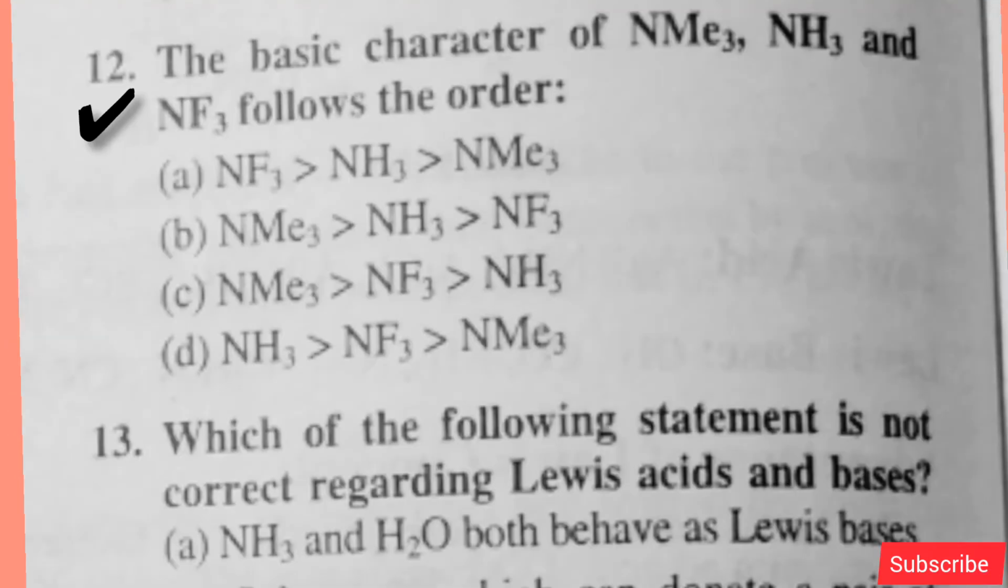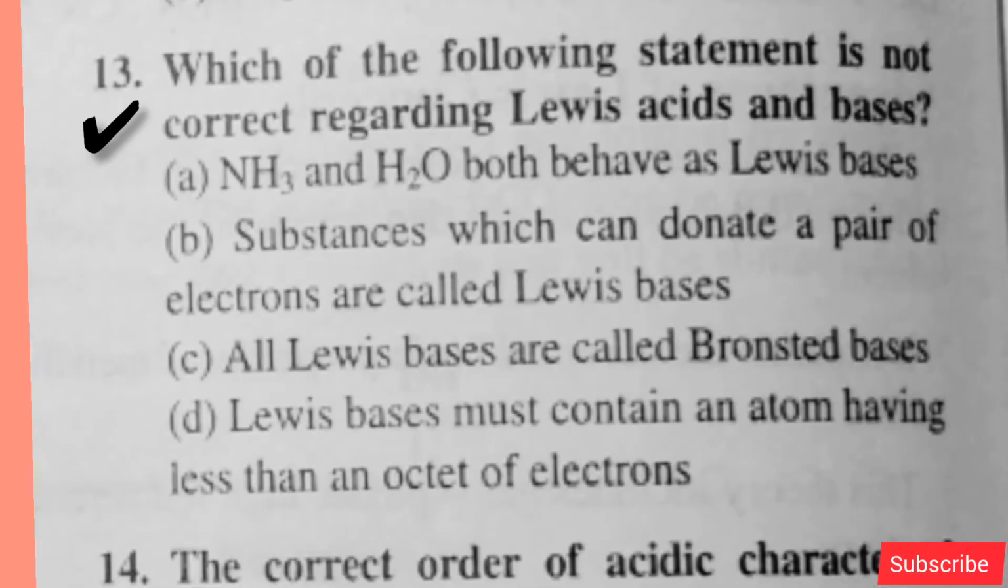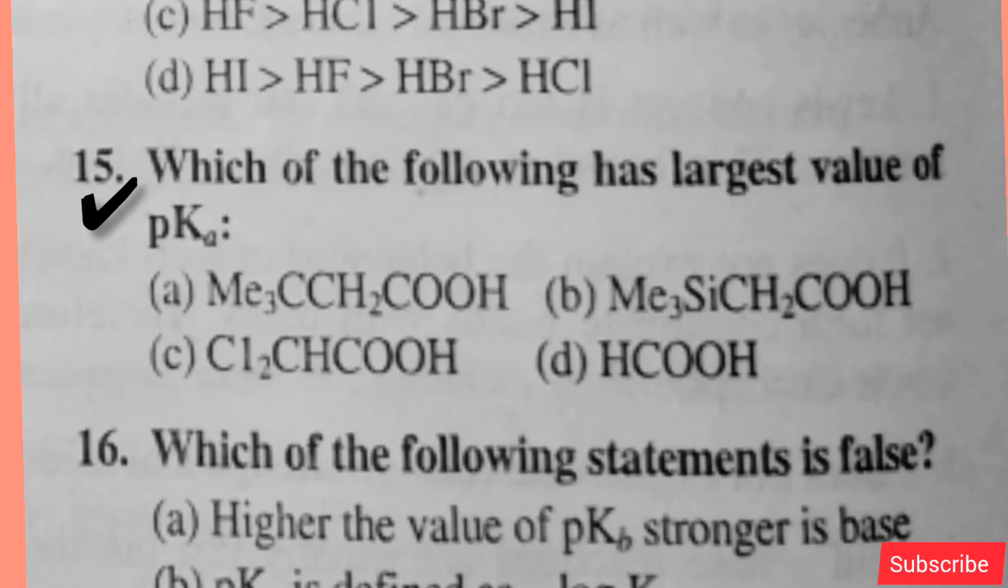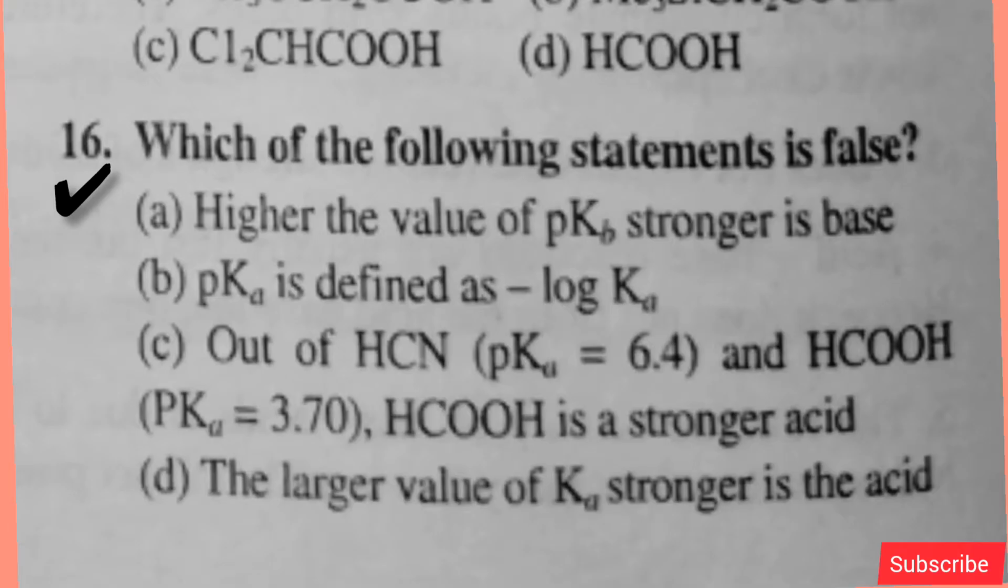The basic character of NMe3, NH3 and NF3 follows the order. Option B is right. Which of the following statements is not correct regarding Lewis acids and bases? Option D is right. The correct order of acidic character of hydroacids of group 7: option A is right. Which of the following has the largest value of pKa? Option B is right. Which of the following statements is false? Option A is right.